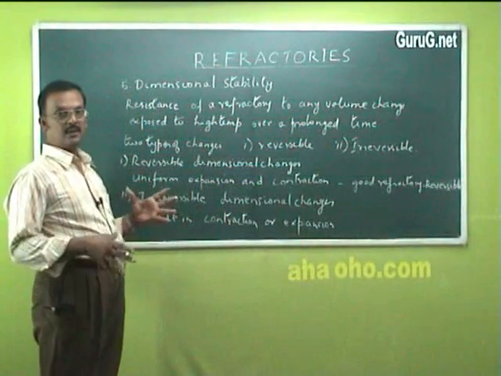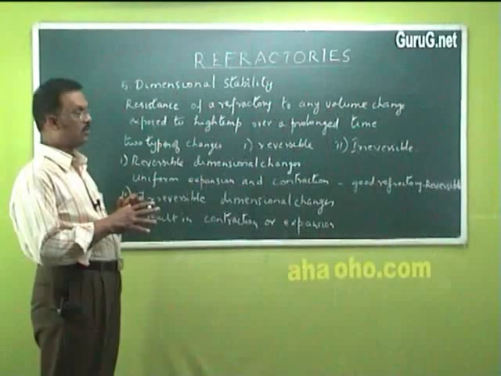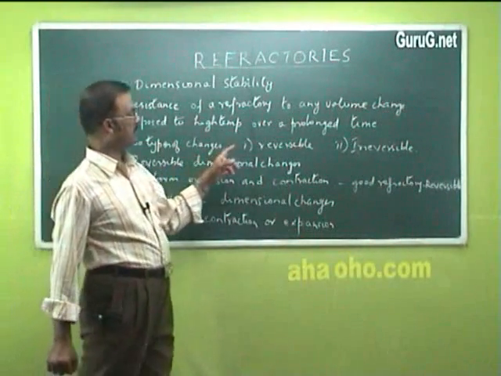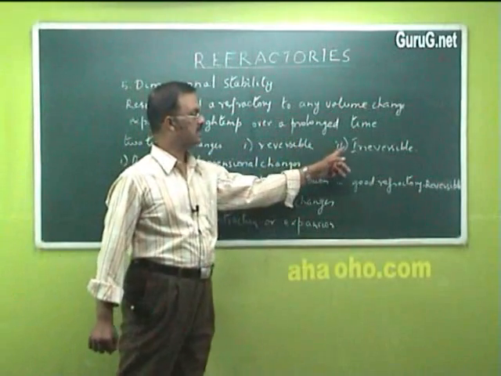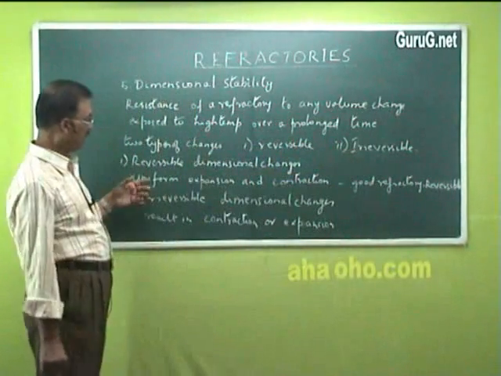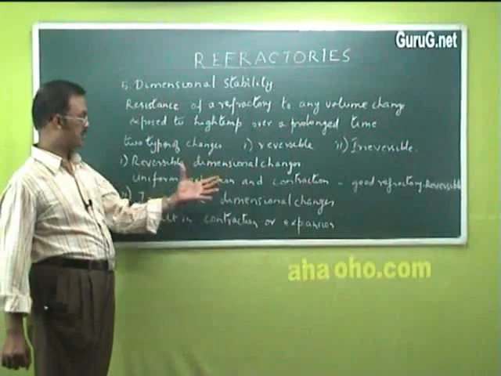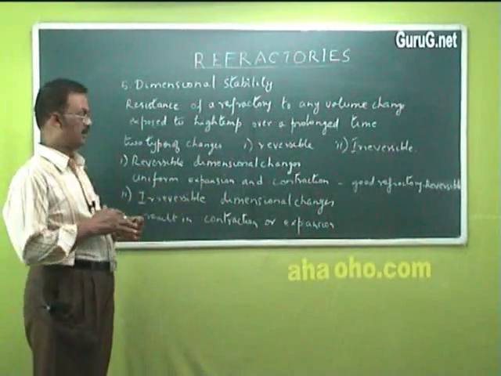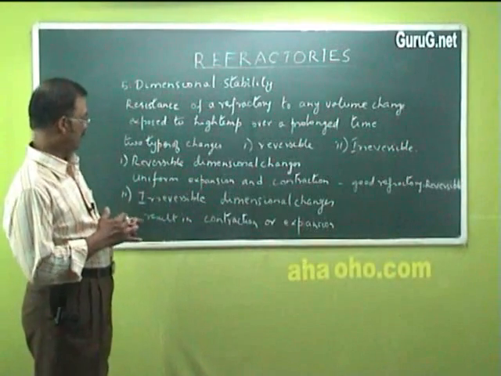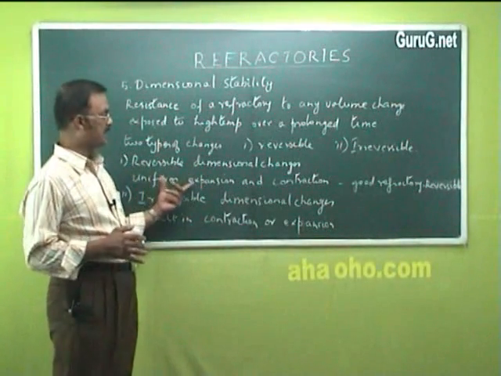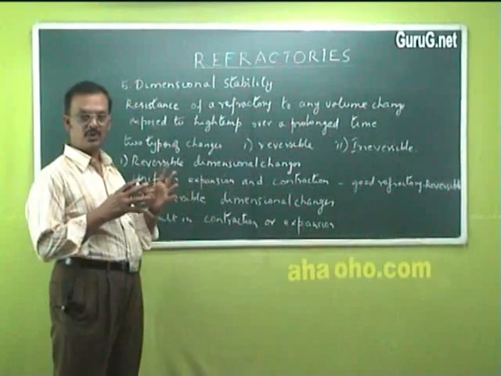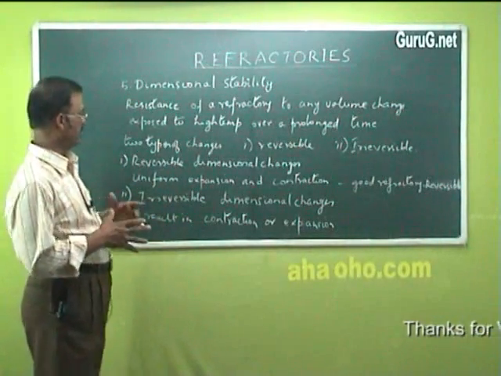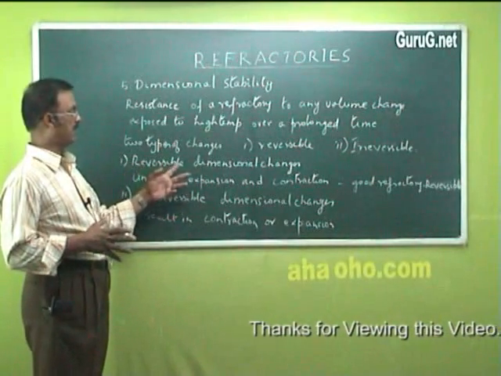Now, the heat can cause two types of dimensional changes. The first one is reversible, the second one is irreversible. Reversible dimensional changes are changes that can be reversed. When there is a uniform expansion in volume and contraction, that is the reversible dimensional change.